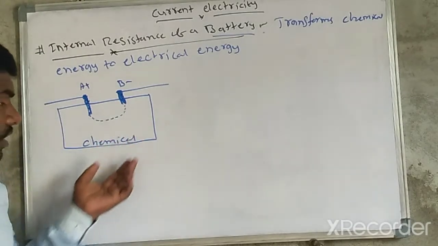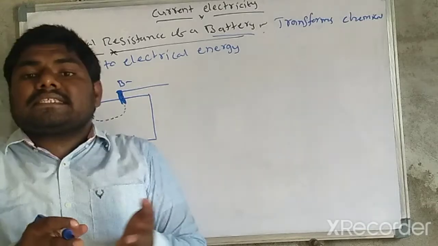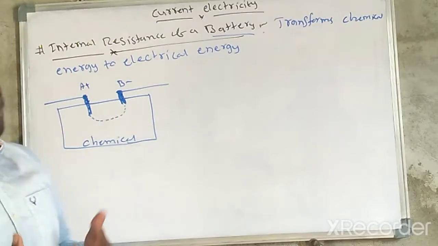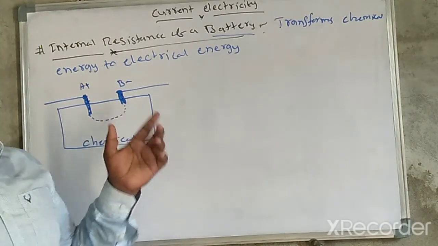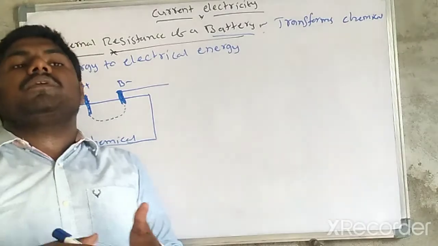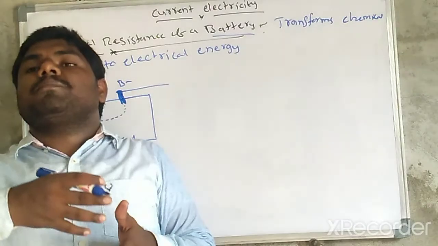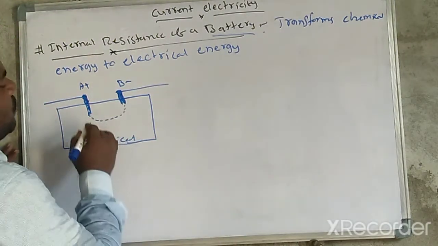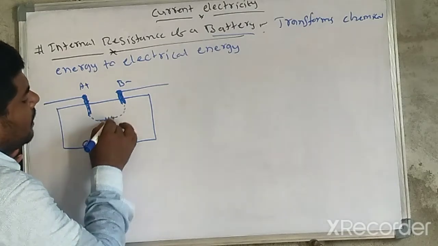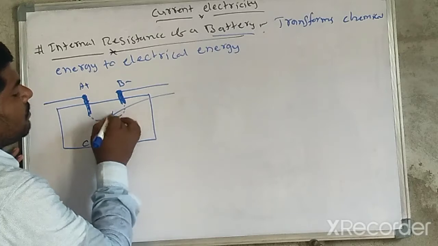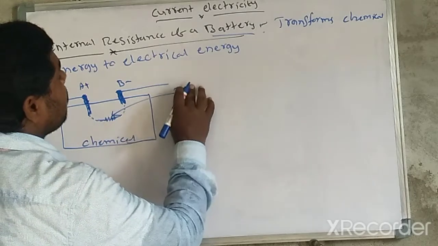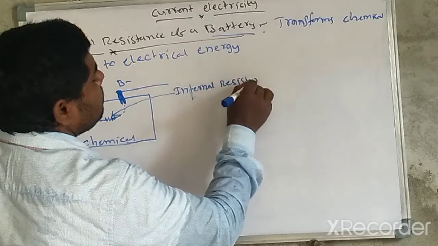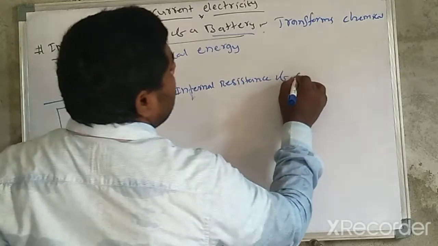Here this flow of electrons faces resistance offered by the chemical composition of the battery. Here some resistance is there. Resistance is nothing but opposition. So resistance is offered by the chemical composition of the battery. This resistance I would like to draw like this, as a zigzag. This is nothing but the internal resistance of a battery.